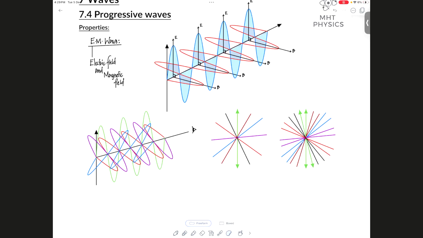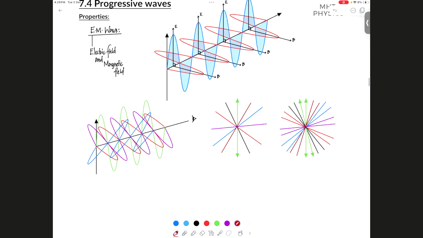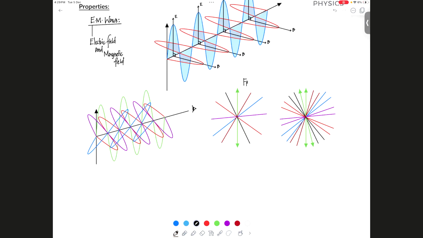So these are all representations of what planes? Electric. And this is the front view. If the exam asks you to draw an electromagnetic wave, you draw this view. This is low intensity, this is high intensity. So that is what your electromagnetic waves are. If you have any questions, you can tell me here. This is the 3D view. They will not ask that, don't worry.